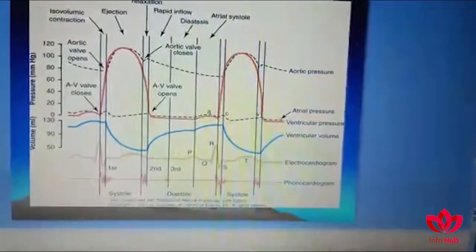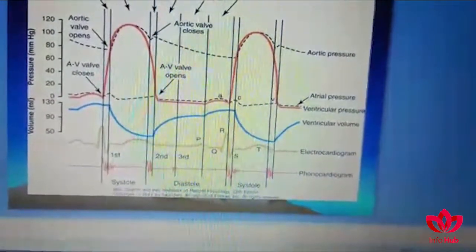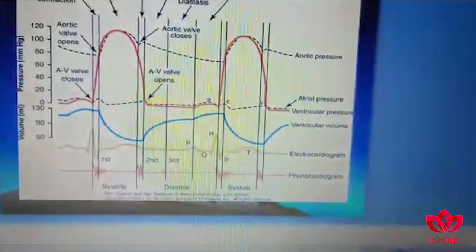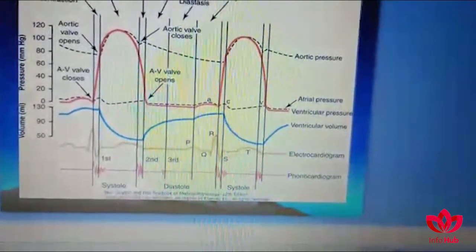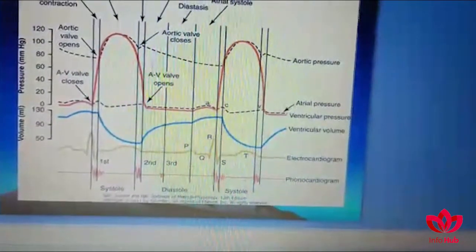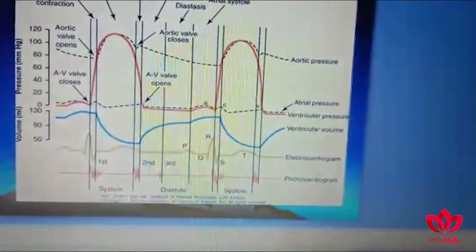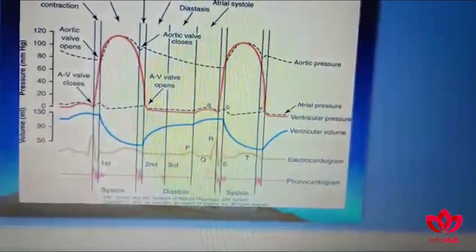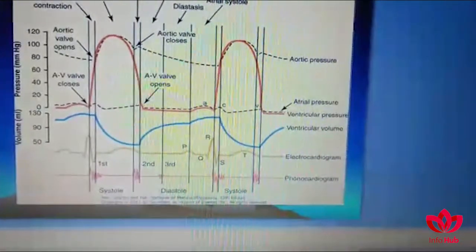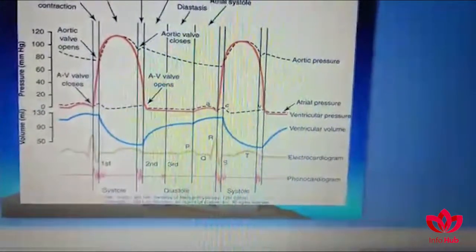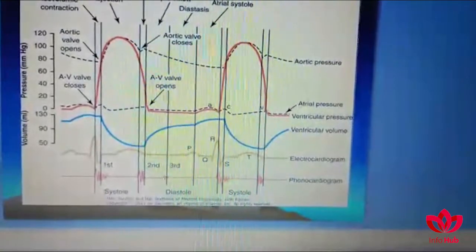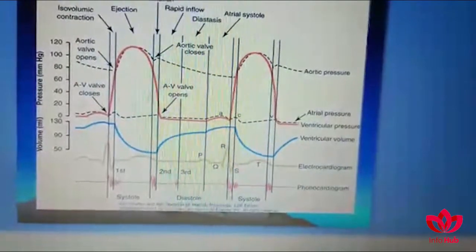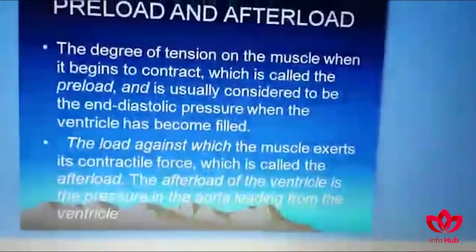Here in the last graph of the diagram, you can see the phonocardiogram. The first heart sound begins with the closure of the AV valves, and the second heart sound appears at the closure of the semilunar valves. There is also a third heart sound, which you can see in the middle third of diastole, and this is because of the rapid filling of the ventricles with blood. Occasionally it can be heard with the stethoscope, but usually only the first and second heart sounds are audible.